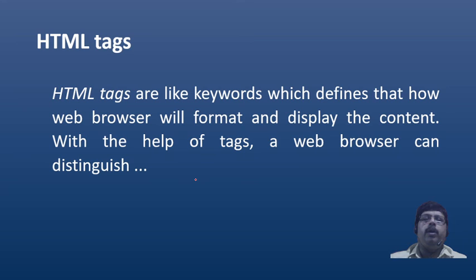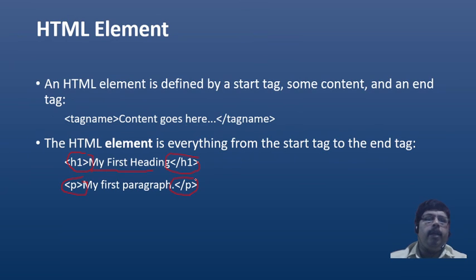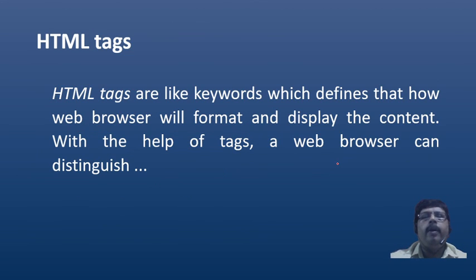HTML tags are like keywords which define how the web browser will format the display. Here if we have written h1, it's a tag, and the element is written. The element is defined by the starting tag and the ending tag, h1 and /h1, and this complete thing is one element. h1 is a tag here, and the whole content is called an element. If you write both tags together, it becomes an element.